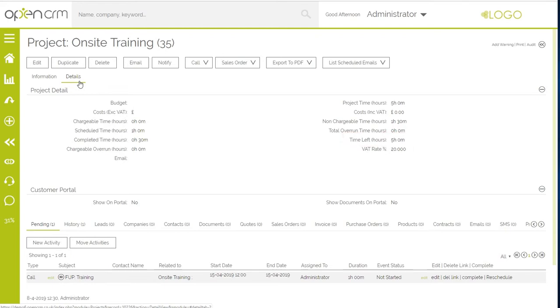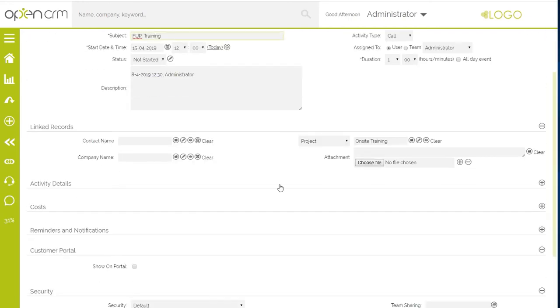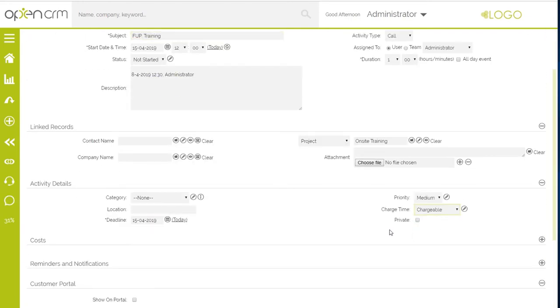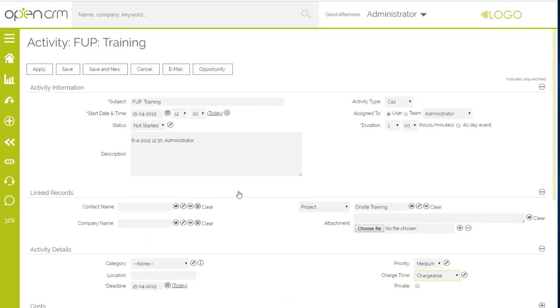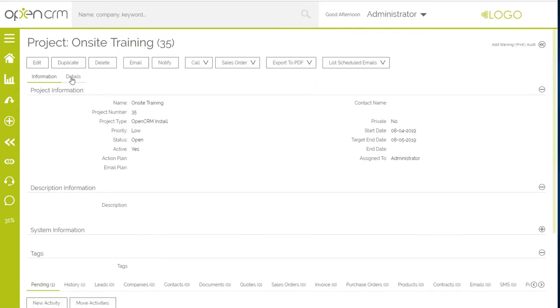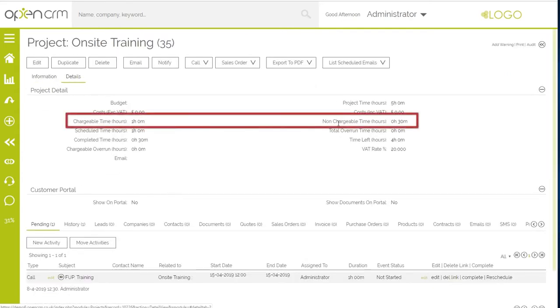This distinction allows you to record details such as travel, research and so on against a project without impacting on the time allocated. If I now create a 1-hour chargeable task, so let's go to the pending activity we've got, expand the activity details section and set the charge time to be chargeable. Save that. You can now see non-chargeable time 30 minutes, chargeable time 1 hour.